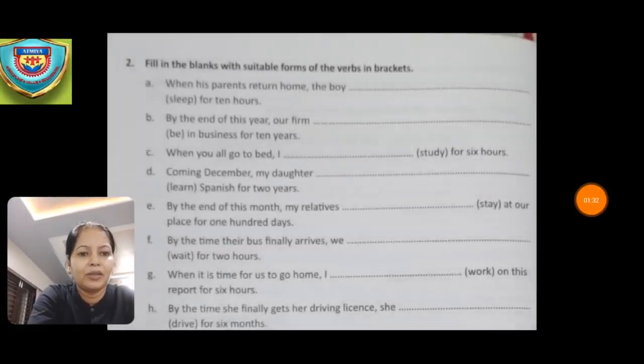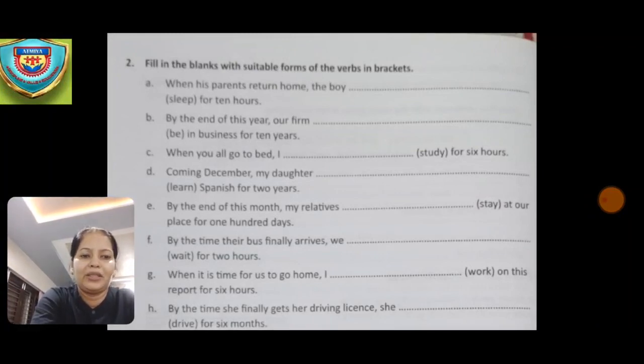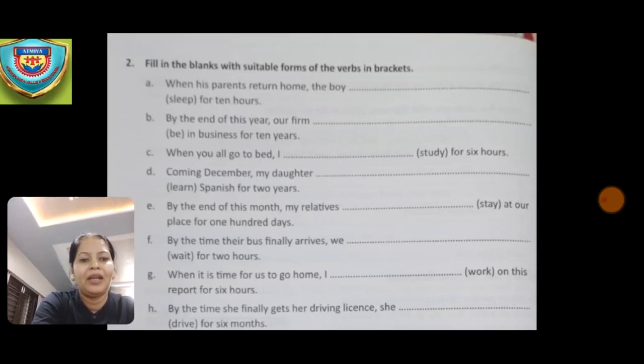Now please turn to page number 24, and here we have to fill in the blanks with suitable forms of the verbs in brackets. The first one they have given is, when his parents return home, the boy dash sleep for 10 hours.